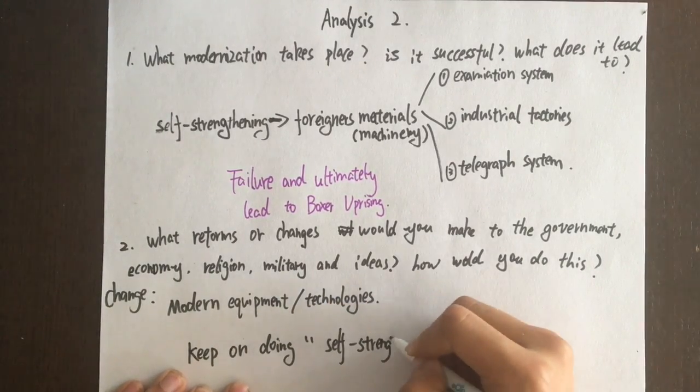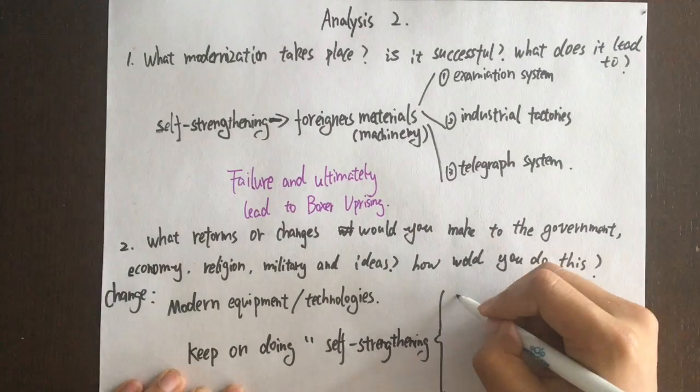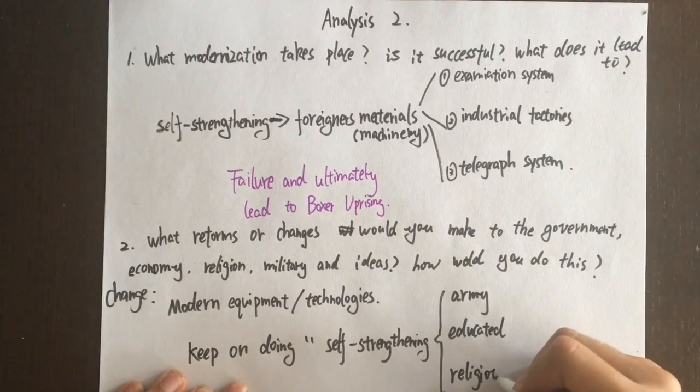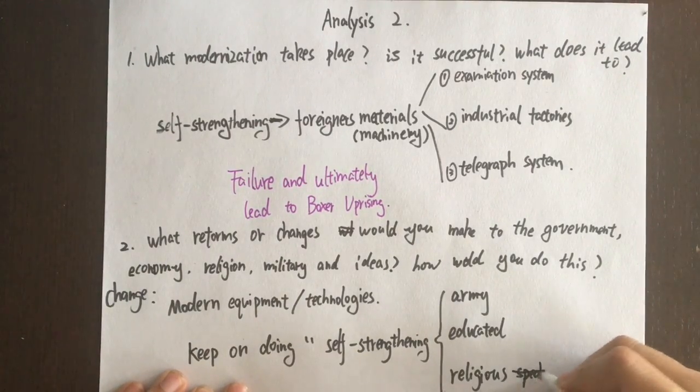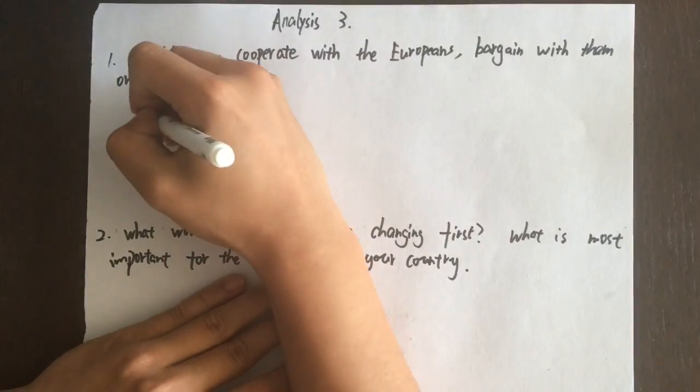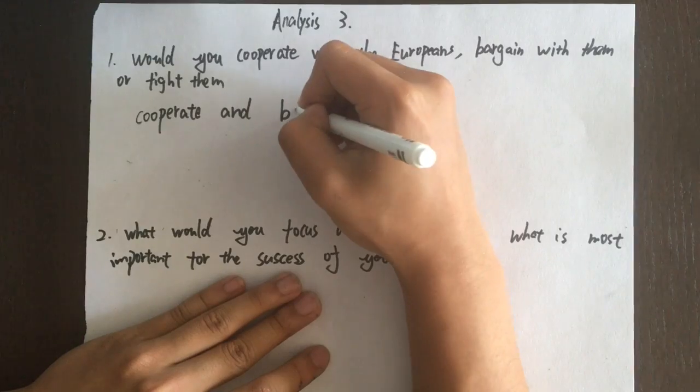In religious speaking, encouraging more Confucianism ideas for the sake of recovering traditional Chinese thinking would have been the best. If China would have allowed the Western powers in ways that would have been beneficial, such as trade for military weapons, modernization would have been more effective. China should have at least cooperated with the Europeans and bargained with them.